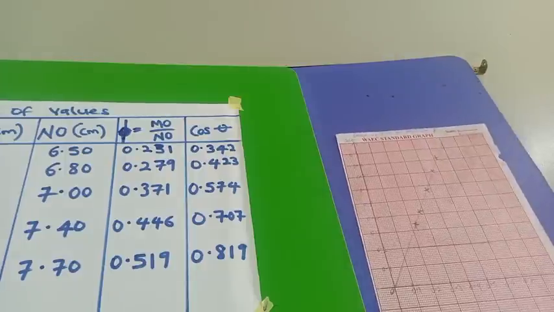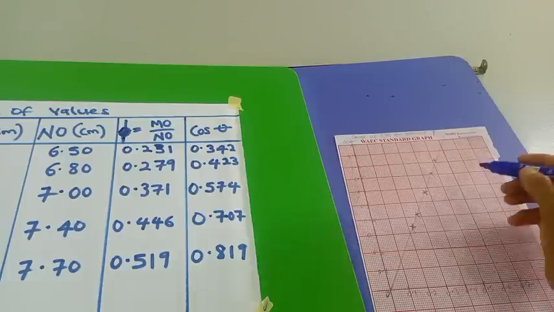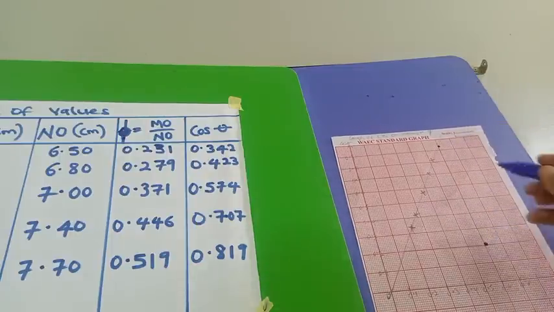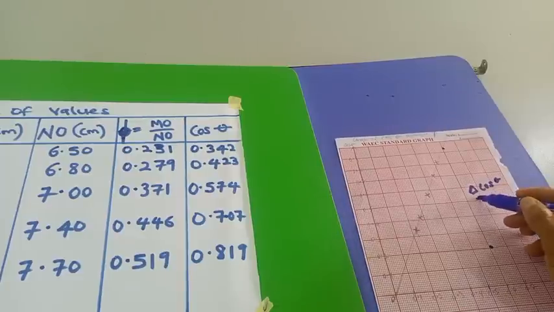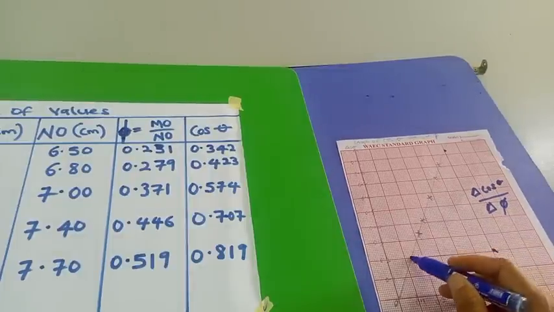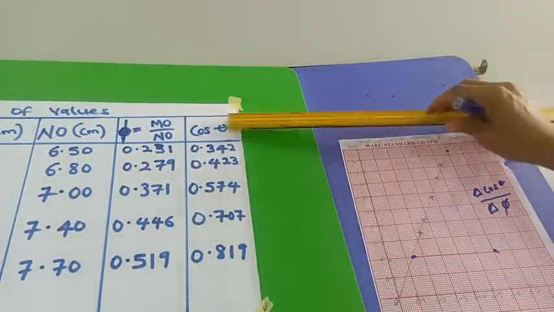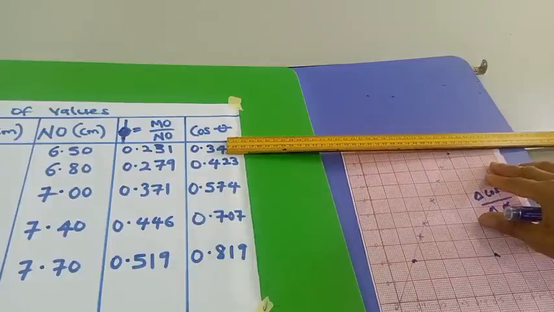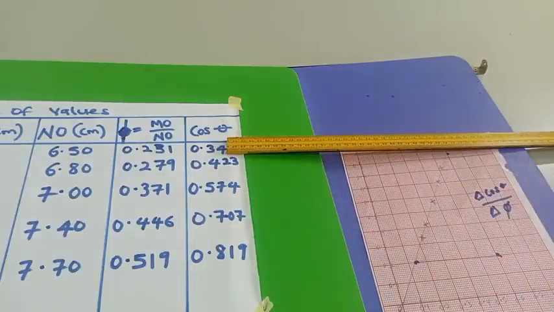So if this is the triangle I'm using now, let's get the change from here to here, the change in cos theta axis over the change in phi axis. So when I want to get for cos theta, place it here, place it here. You read off the value.